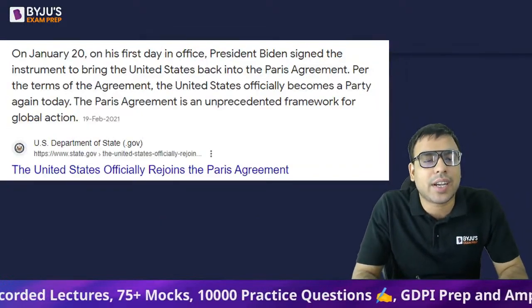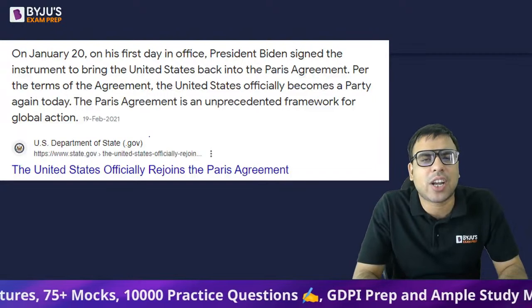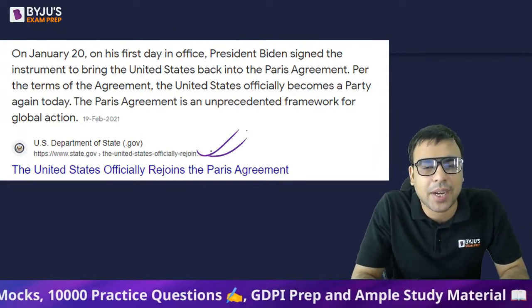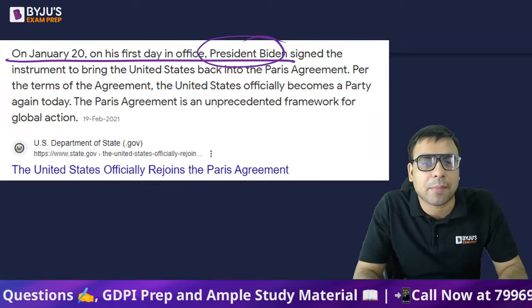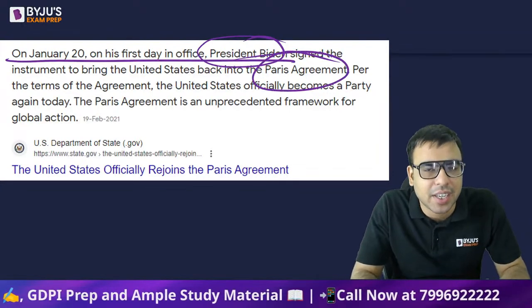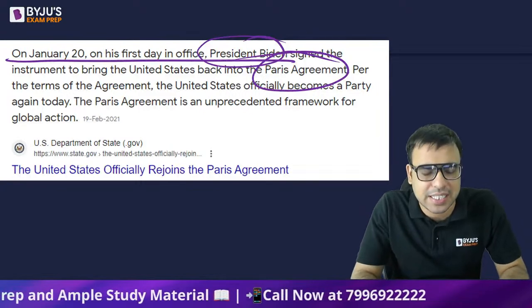I hope you are aware also that Donald Trump decided to withdraw from this agreement, but when Joe Biden came to power, it rejoined the Paris Agreement. I hope you are aware. If you are reading the newspaper, you are aware of these things.